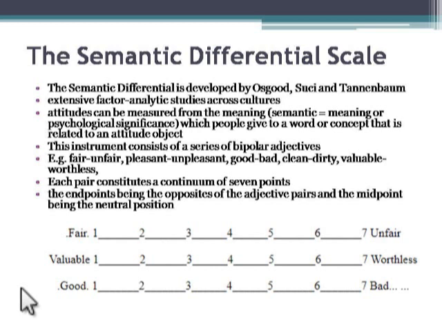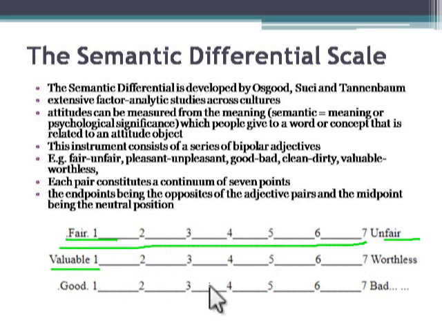So in this scale we have a series of bipolar adjectives. For example, you can see here fair and unfair. So fair being the first in the series and unfair being the last in the series. Valuable versus worthless, good versus bad. So each pair is arranged on a continuum. One is at the beginning and its pair is at the end. So opposites are placed at the ends of a continuum, which may be a 7-point continuum.